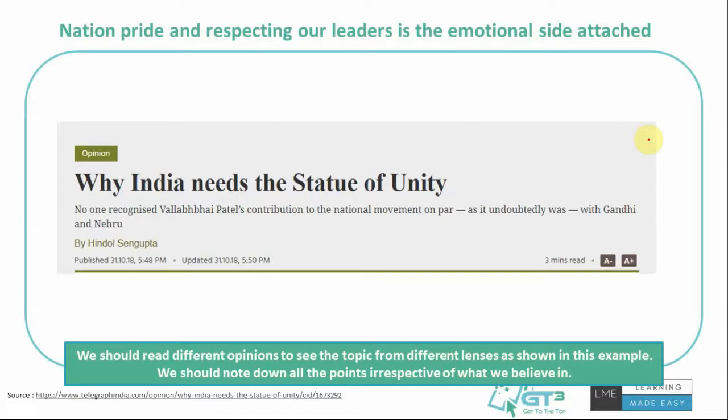I'm not saying that I completely agree with it or anything, but when you're arguing, when you're trying to make a point on those lines, let's say if someone brings the emotional side, it makes sense if you bring it by reference. You're saying that, if you look at the best example, that's United States of America, which is united, and they do appreciate the efforts of Abraham Lincoln, and that's why they have a memorial.